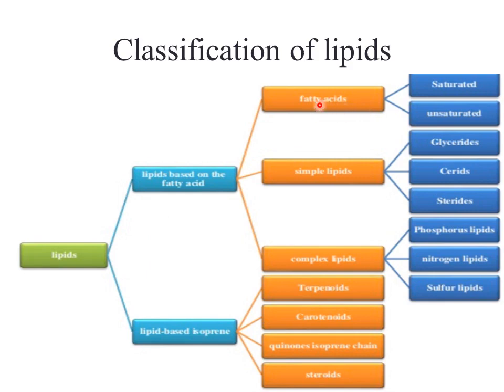Fatty acids are further subdivided into classes: saturated and unsaturated. Simple lipids are divided into glycerides, waxes, and steroids, and complex lipids into phosphorus lipids, nitrogen lipids, and sulfur lipids. As you know, phosphorus lipids are present in the membranes, nitrogen lipids also, and sulfur lipids are present in the cell membrane, where they form compounds with other biomolecules, and these are not present in a simple lipid form.